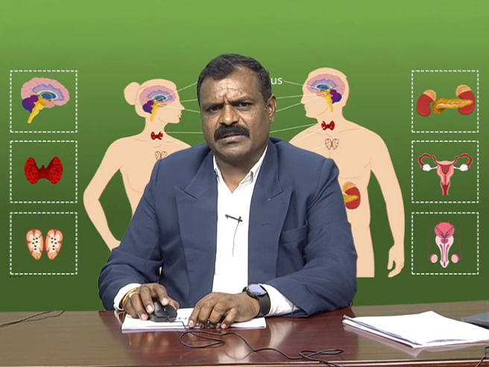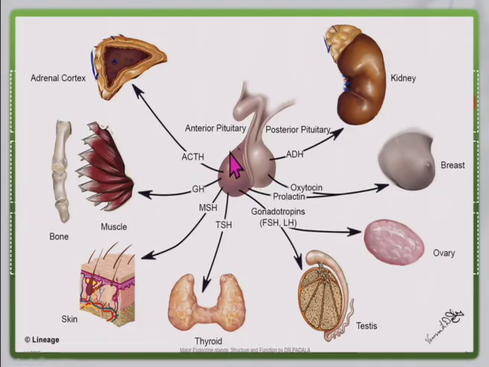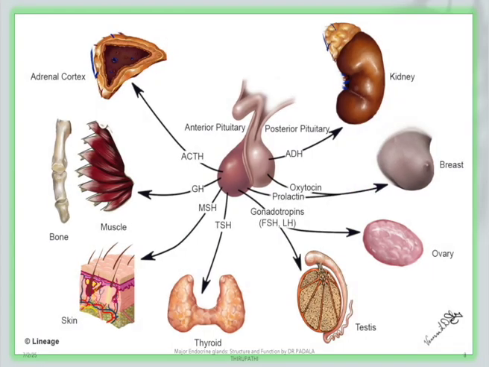The center part is the pituitary gland. This is the pituitary gland, and on the left side I am showing the anterior part of the pituitary gland. It secretes ACTH, adrenocorticotropic hormone, growth hormone, melanin stimulating hormone and thyroid stimulating hormone. These hormones are released from the anterior part of the pituitary gland, whereas the posterior part releases antidiuretic hormone and oxytocin, and other hormones which we observe in this image.